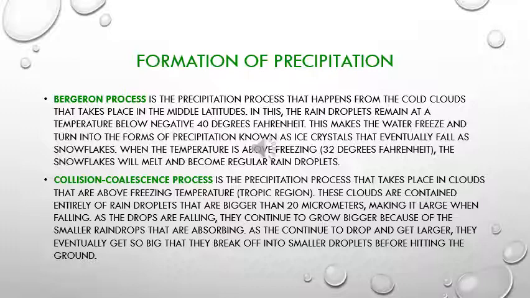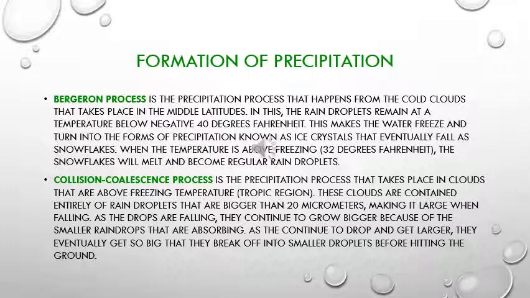First we're going to talk about the Bergeron process, and that is the precipitation process that happens from the cold clouds that take place in the middle latitudes. In this, the rain droplets remain at a temperature below freezing, and this makes the water freeze and turn into forms of precipitation known as ice crystals that eventually fall as snowflakes. When the temperature is above freezing, which is 32 degrees Fahrenheit, the snowflakes will melt and become regular rain droplets.